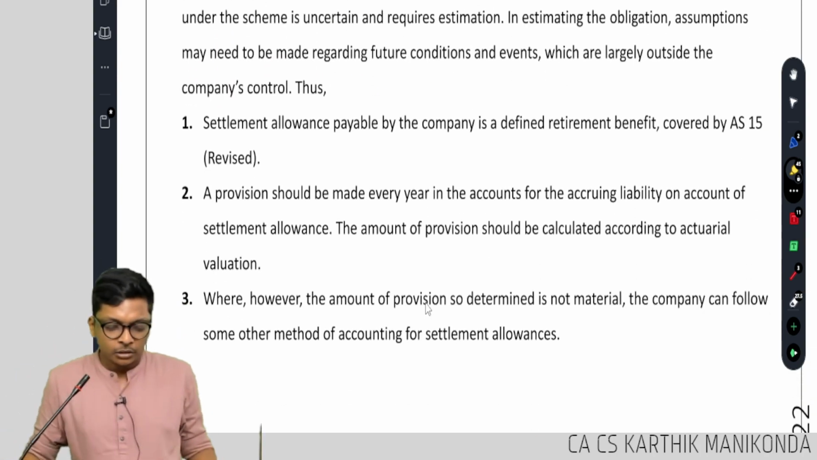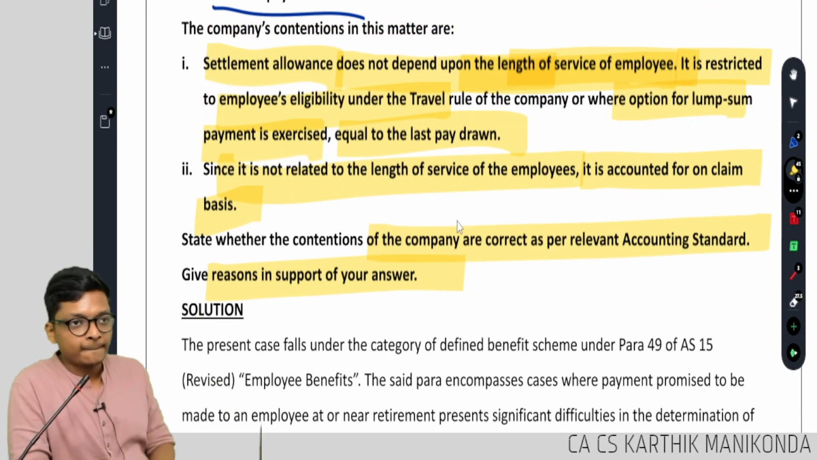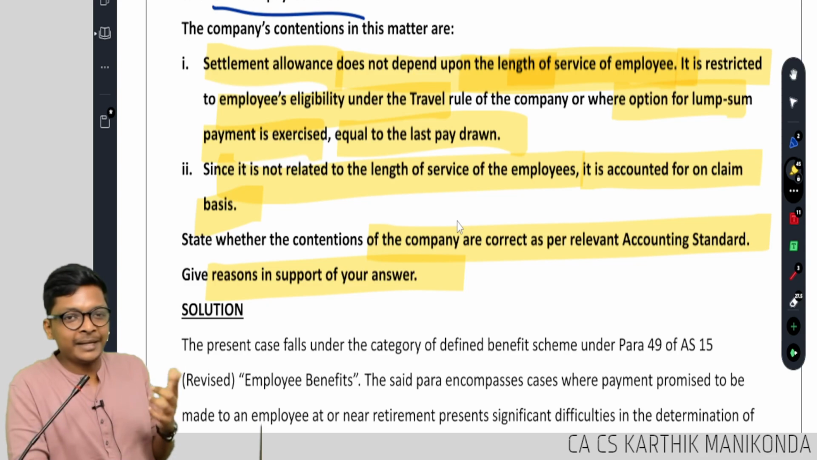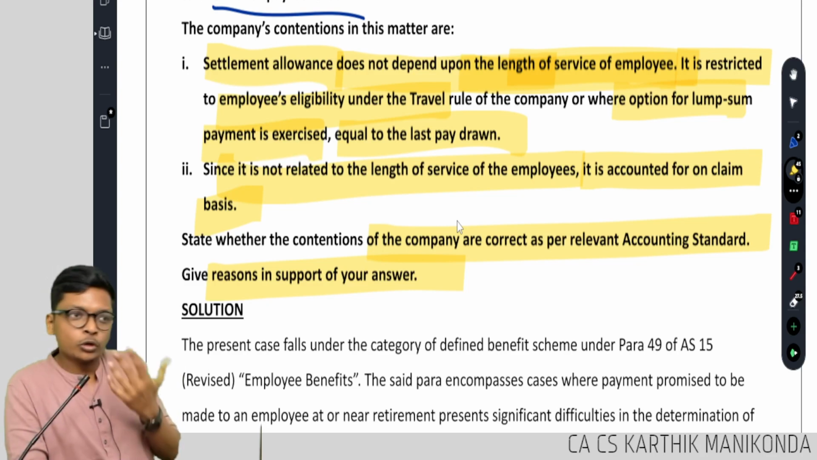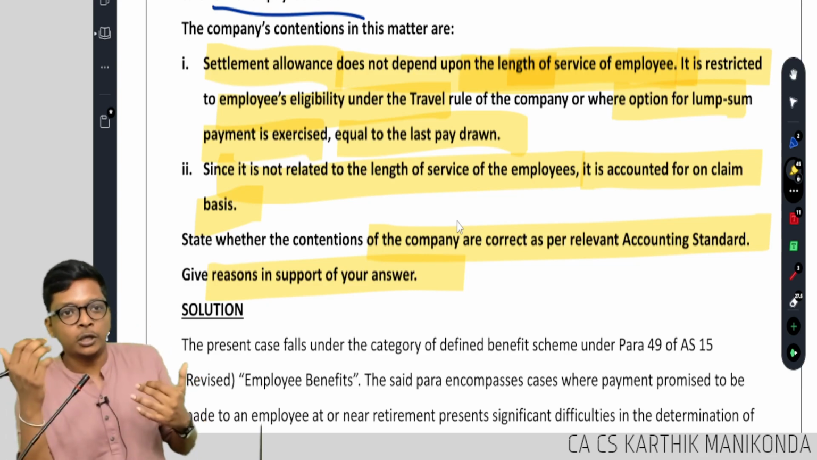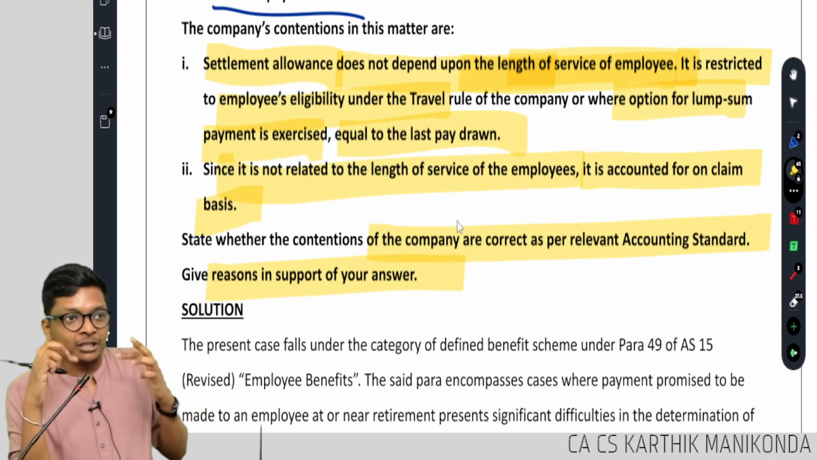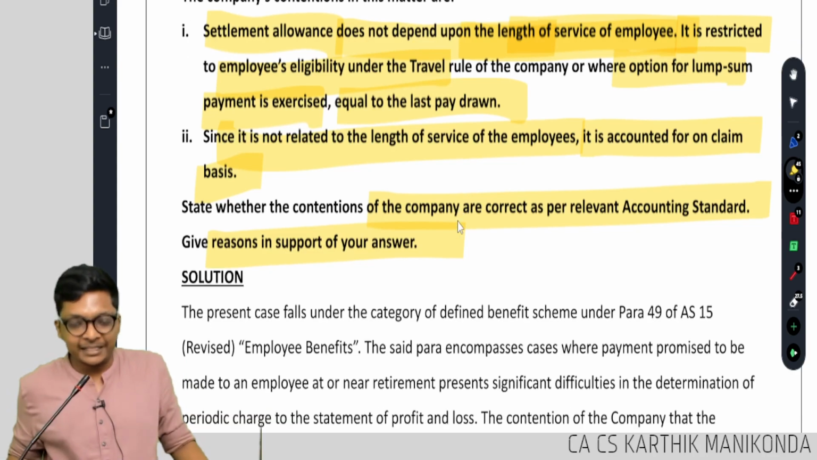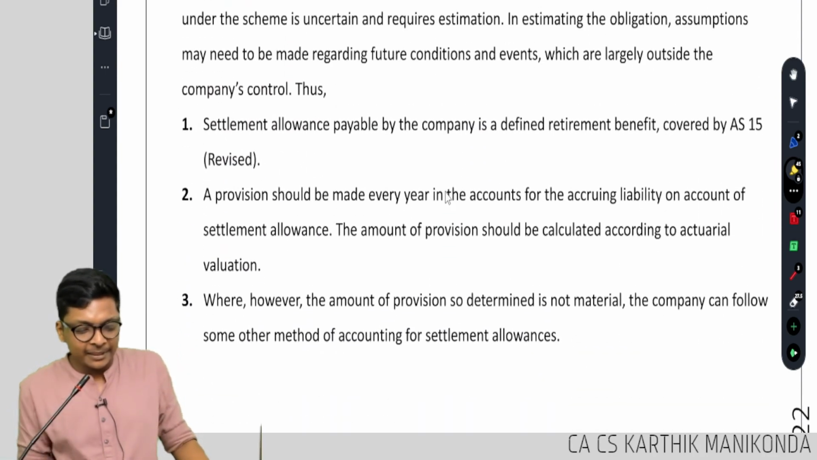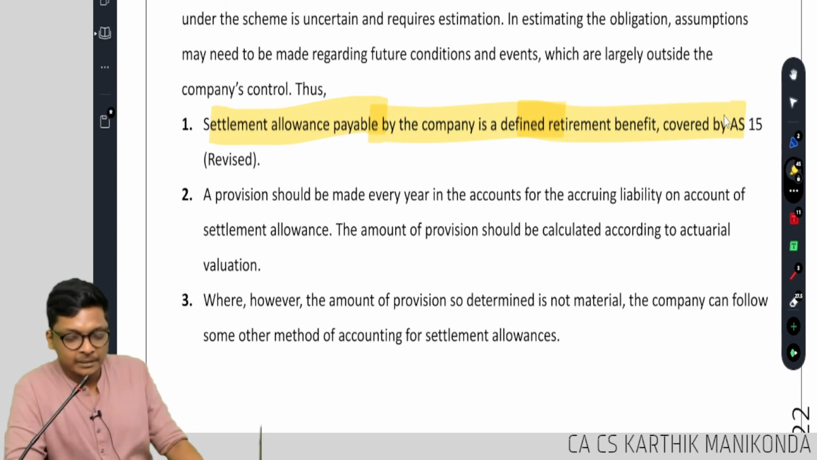What's the answer? Look at this. Now this one, which category will it fall in? Is it short term? No. Is it retirement? Could be retirement. After post retirement. So retirement or post retirement we classify into defined contribution and defined benefit. This will be in defined benefit because company has an obligation or liability. Look at this. Settlement allowance payable by the company is a defined retirement benefit plan.